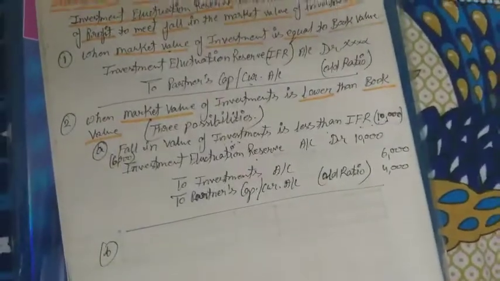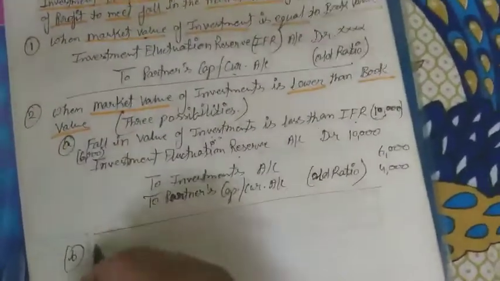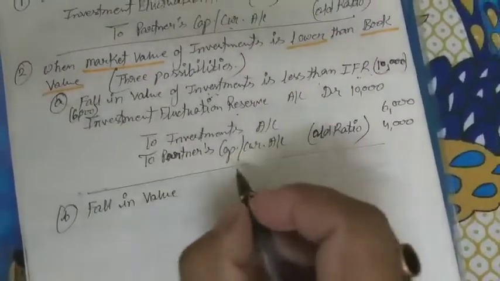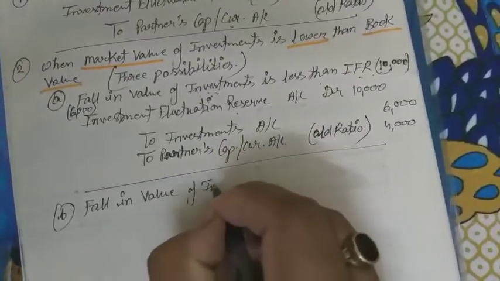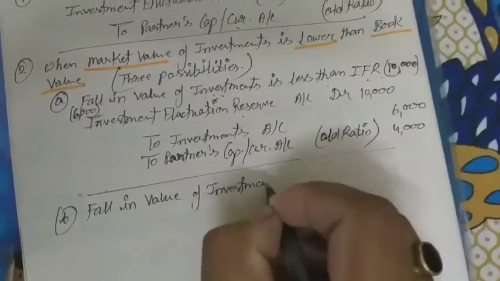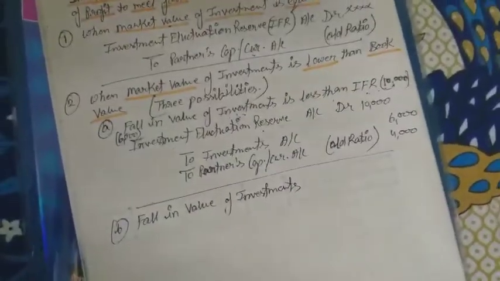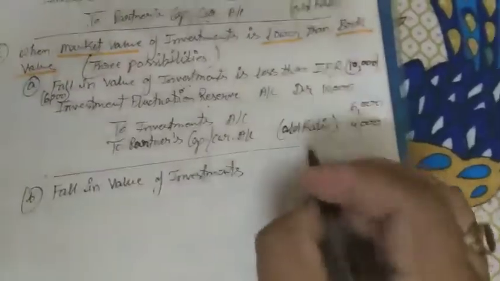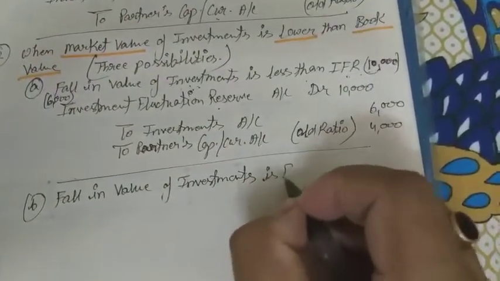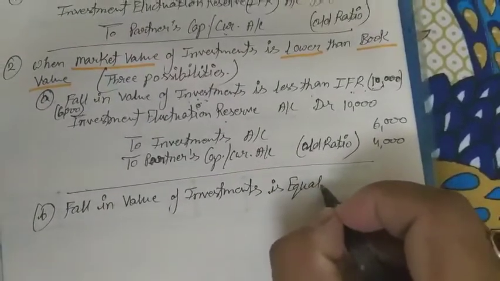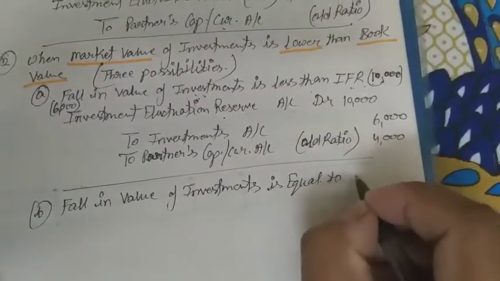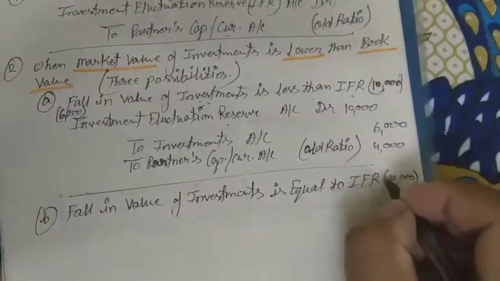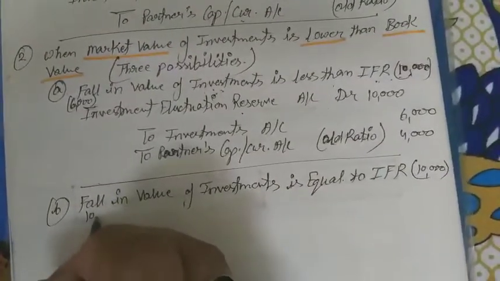next condition may be there according to fall in value of investment. Fall in value of investment is equals to IFR, means these are the value of 10,000, this is assumed value, and fall in value, that is also 10,000.